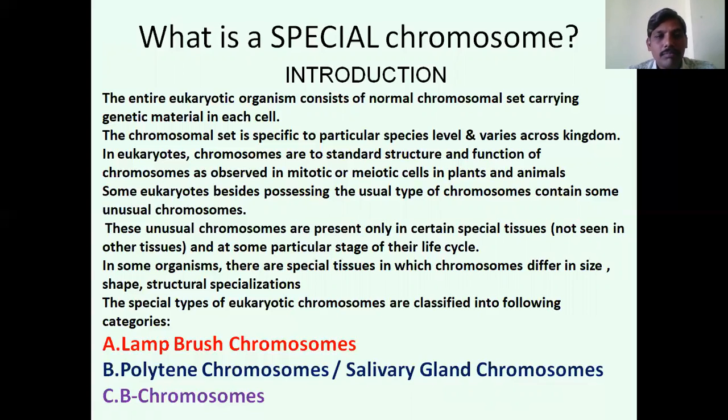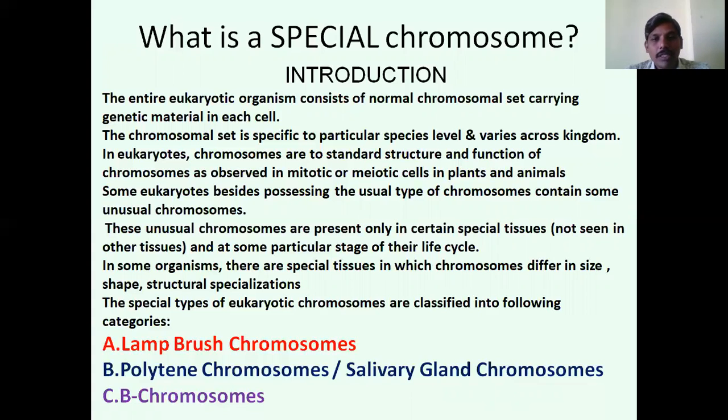But some eukaryotes, besides possessing the usual type of chromosomes, contain some unusual chromosomes. These unusual chromosomes are present only in certain special tissues, not seen in other tissues, and at some particular stage of their life cycle.